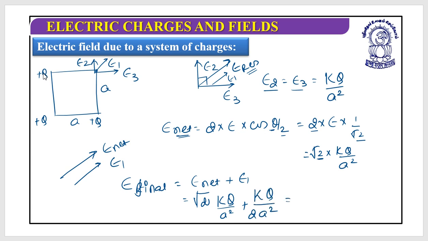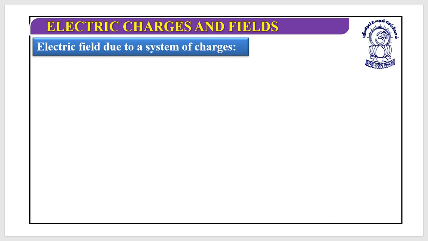Now if you wish, or options have been provided like this, you can simplify this: kq by a square into root 2 plus 1 by 2. Got it? Are you clear with this? Any problem? Are you sure? Okay, let's move to the next numerical.